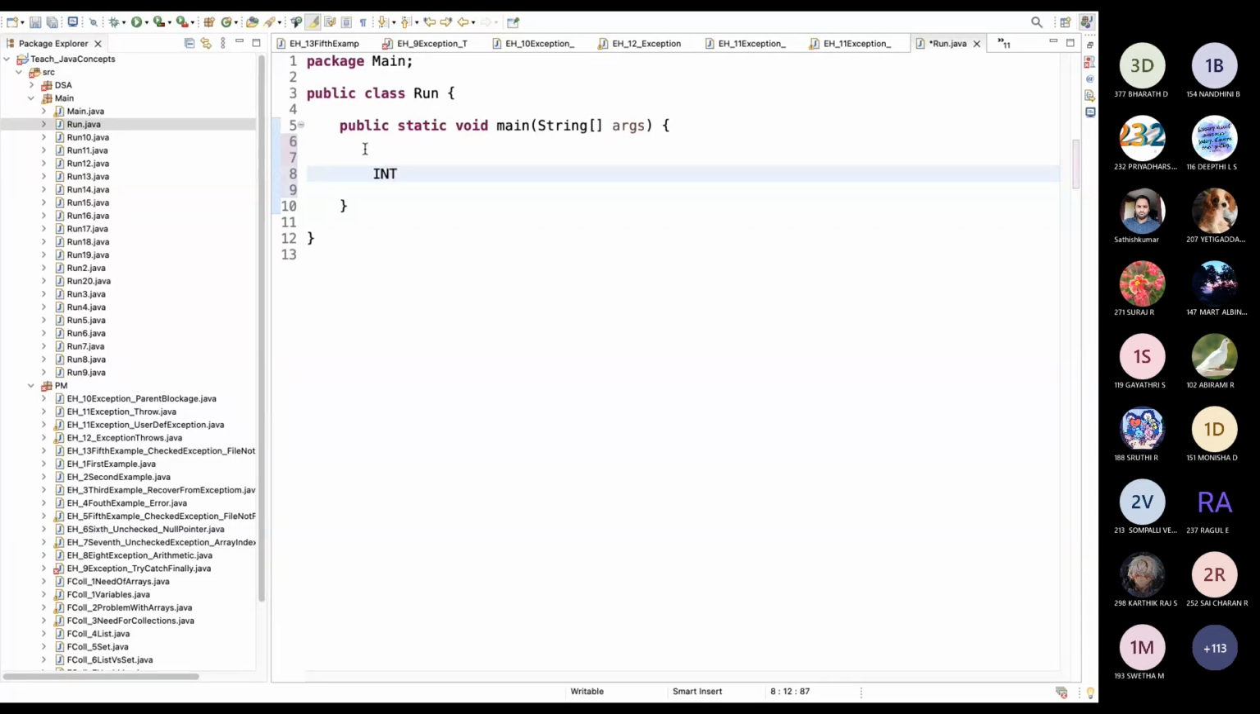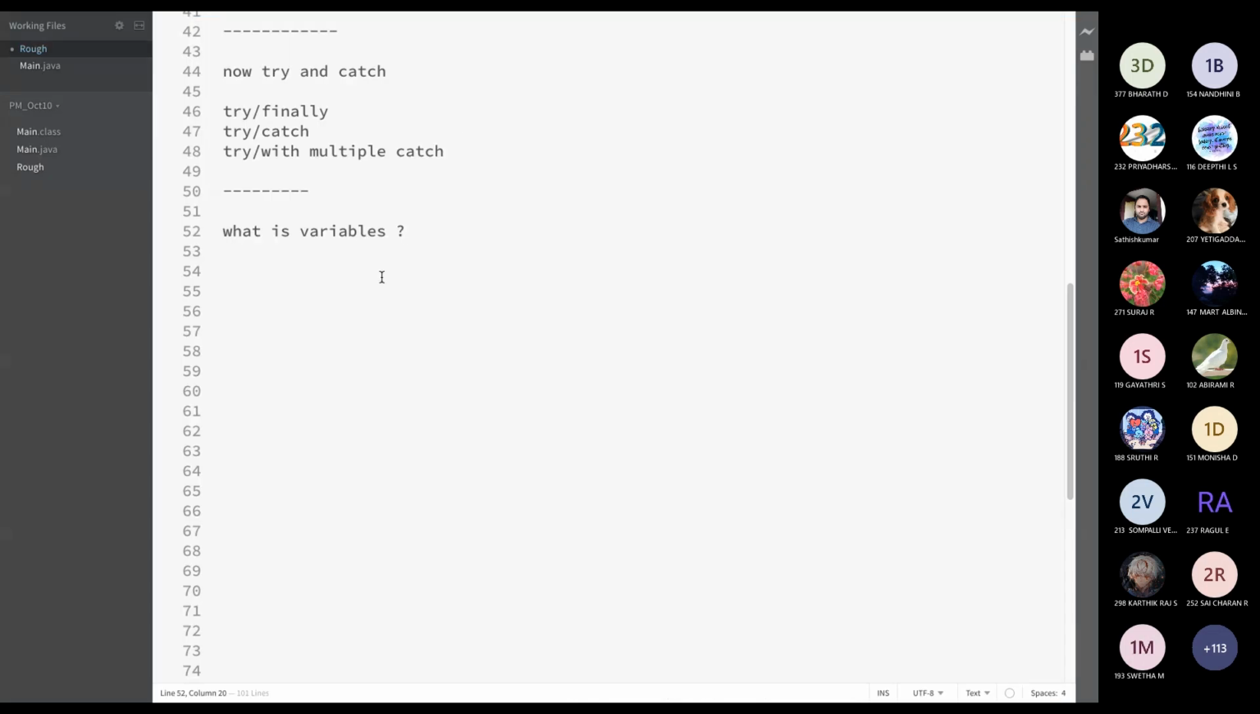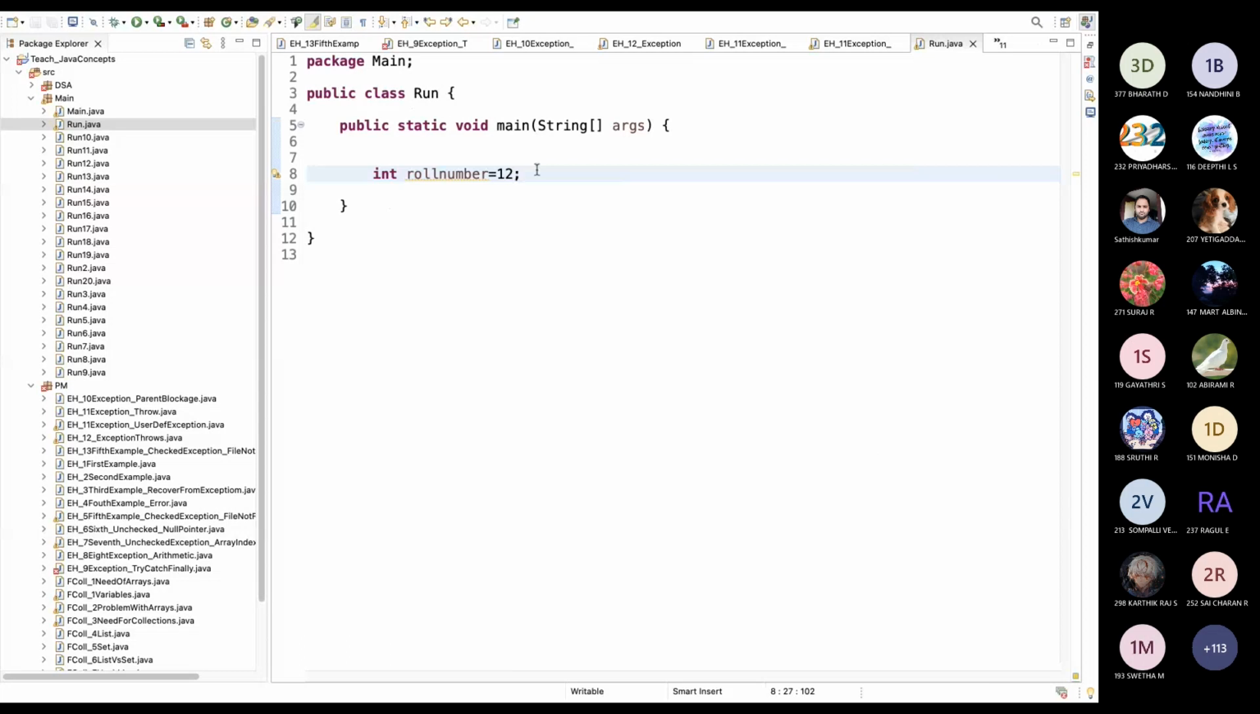I'm just storing the roll number. Roll number equal to 12. We are storing this, right? This is how we will use a variable. Why do we use a variable? To store the data, right? Yes. Okay. How many people are in the class? Let's say 50.